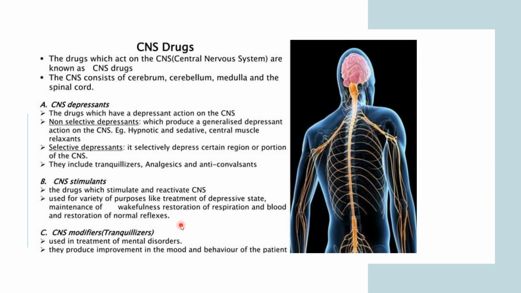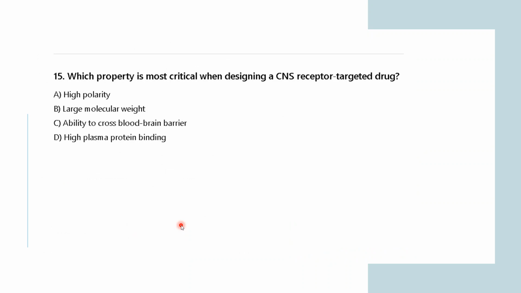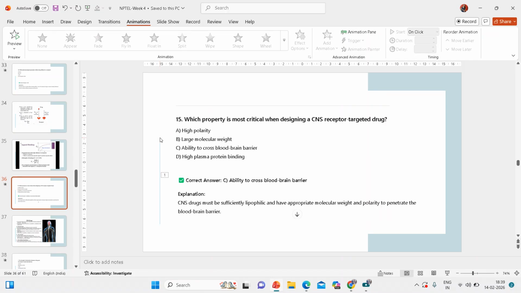Okay. So, now coming back to the question, which property is the most critical when designing a CNS receptor targeted drug? Is it a high polarity, large molecular weight, ability to cross the blood brain barrier, or high plasma protein binding? So, now tell me which one is the most critical thing which you have to keep in mind while designing the drug which is targeting a CNS system. Any answers?